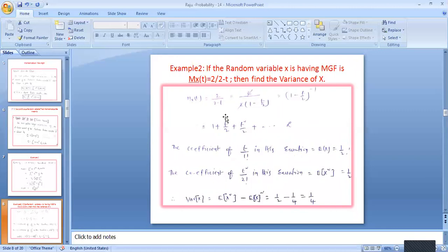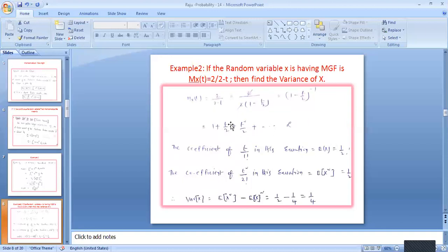You can write it like this. As you know the formula, (1 minus x by 2) inverse equals 1 plus x by 2 plus x square by 2 plus x cube by 3 plus, like that. So you can write it as 1 plus t by 2 plus t square by 2 plus, like this.